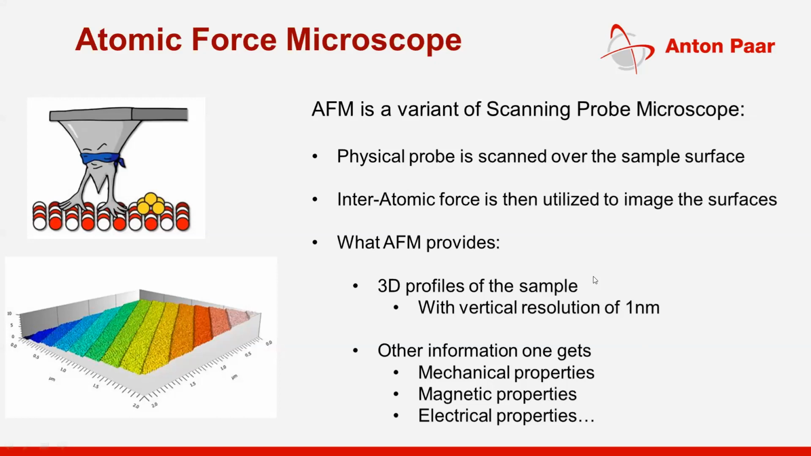What we are getting out of the AFM is a 3D profile of the sample with a vertical resolution of 1 nanometer. The image that you are seeing at the bottom is an AFM image of one particular surface. You can see steps here, and these steps are of different materials and at different heights. So you are getting a 3D profile of the sample. Other than that, you can also get mechanical properties, magnetic properties, and electrical properties.